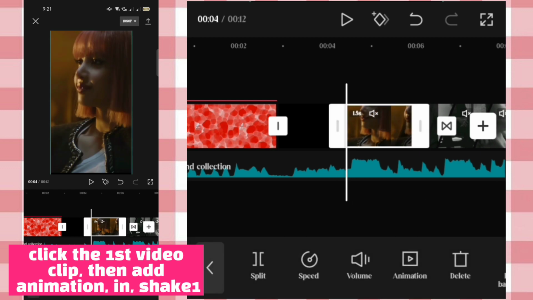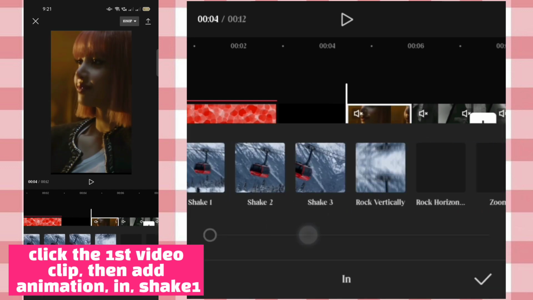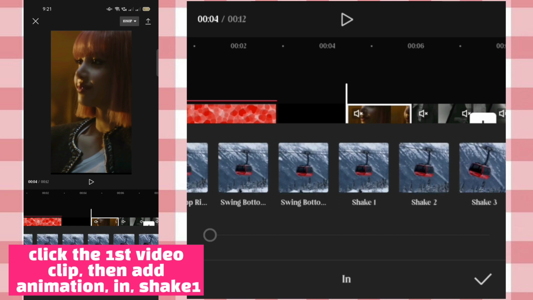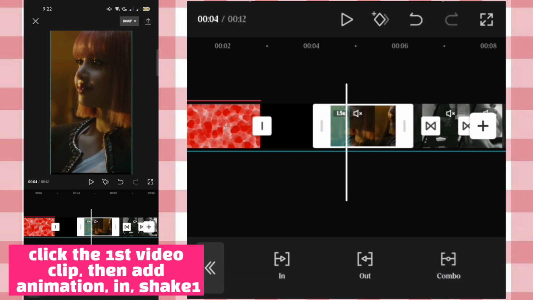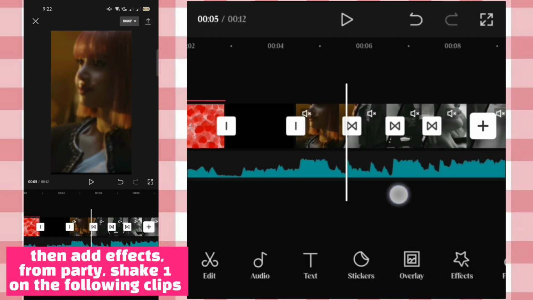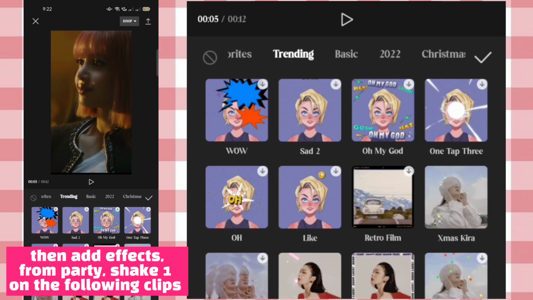Click the first video clip, then add animation in Shake 1. Then add effects from Party, Shake 1 on the following clips.